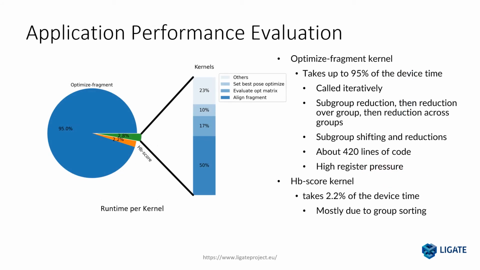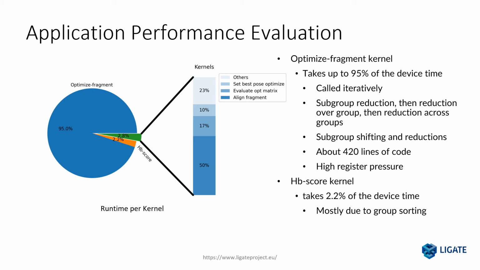Here we can see a view of how the time is broken down in LiGen. It is clear that most of the application time is dominated by a single kernel, the optimized fragment kernel, taking up to 95% of the execution time. It is a quite complex kernel of more than 420 lines of code, iteratively called multiple times. It includes a lot of different features like multi-level reduction, subgroup primitives, and blocking. Also, this kernel suffers from a very high register pressure that limits the kernel size.